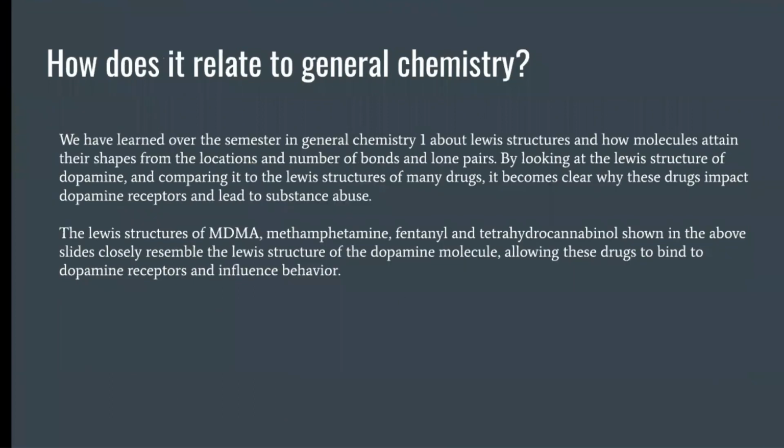Now, how does all of this relate to general chemistry? We have learned over the semester in general chemistry about Lewis structures and how molecules attain their shapes, from the location and number of bonds and lone pairs in their structures. By looking at the Lewis structure of dopamine and comparing it to the Lewis structures of many drugs, it becomes clear why these drugs impact dopamine receptors and lead to substance abuse. The Lewis structures of MDMA, methamphetamine, fentanyl, and tetrahydrocannabinol, shown in the above slides, closely resemble the Lewis structure of the dopamine molecule, allowing these drugs to bind to dopamine receptors and influence behavior.